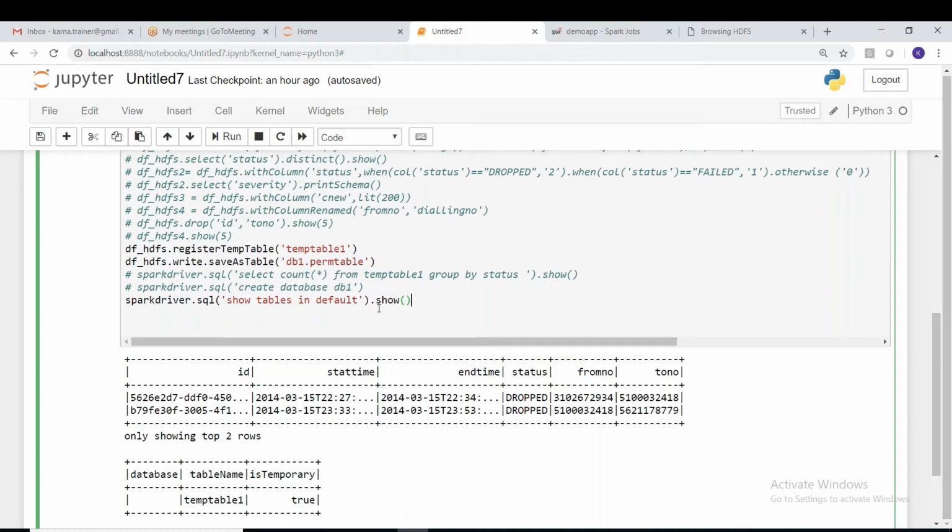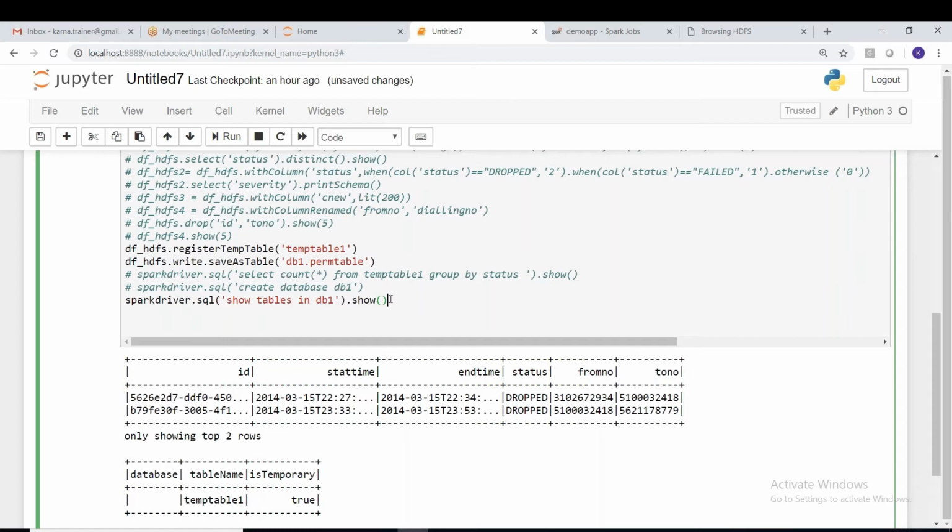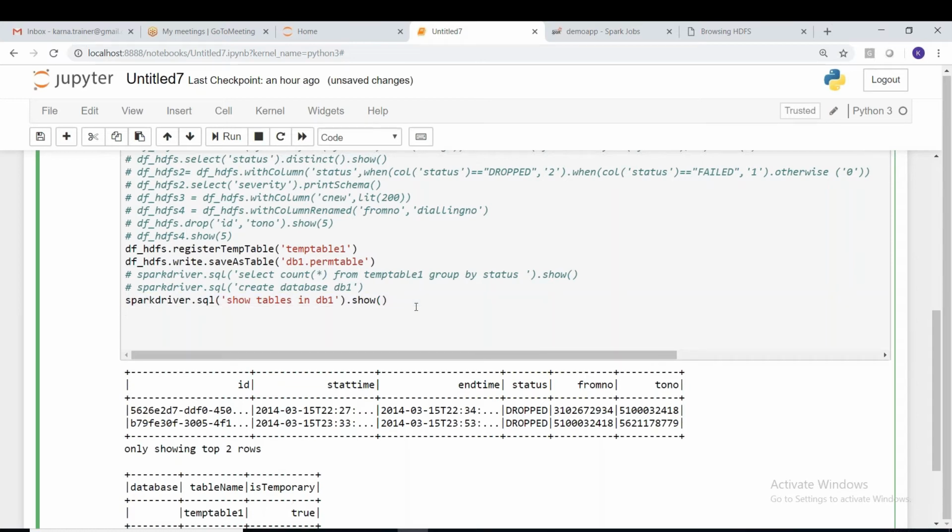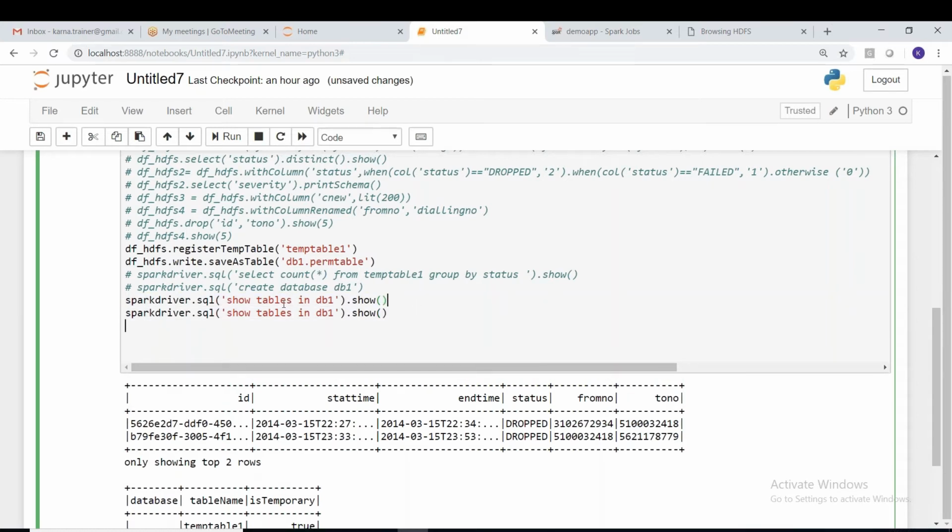Let's find show tables in DB1. So what has to be the table in default now? The tables in DB1 and default.